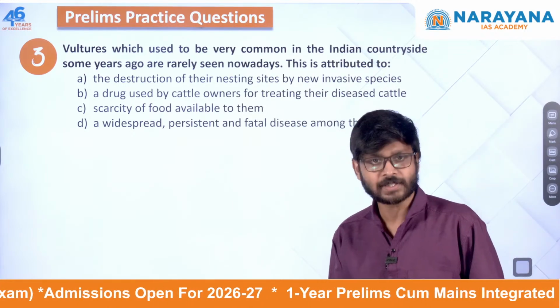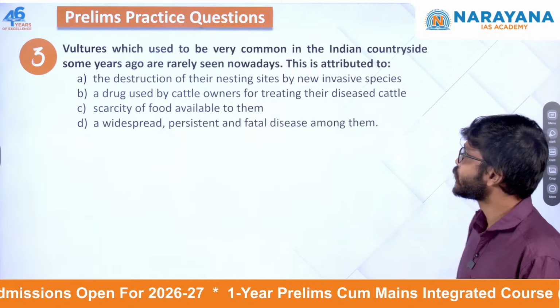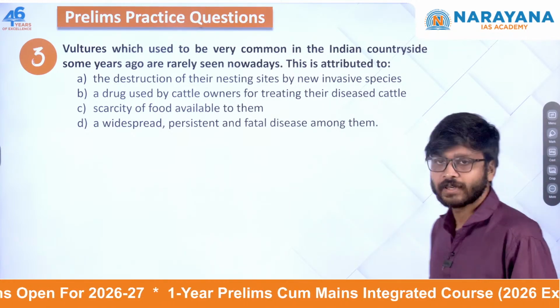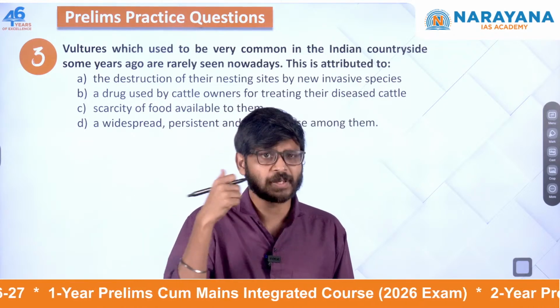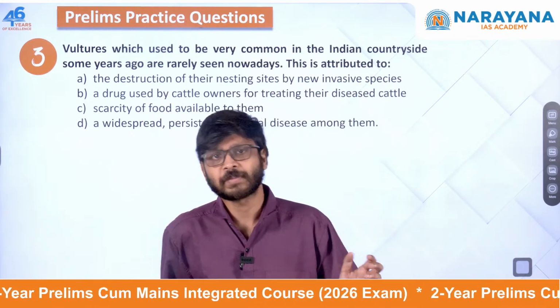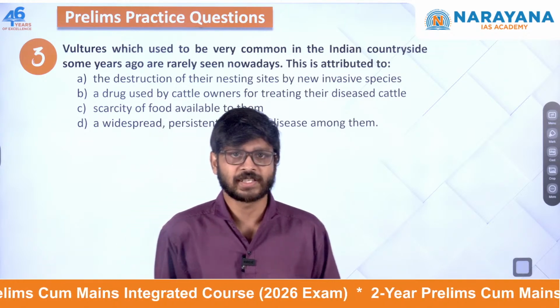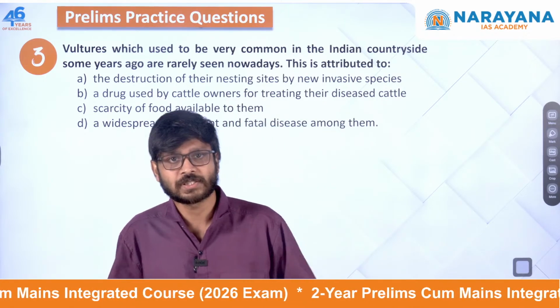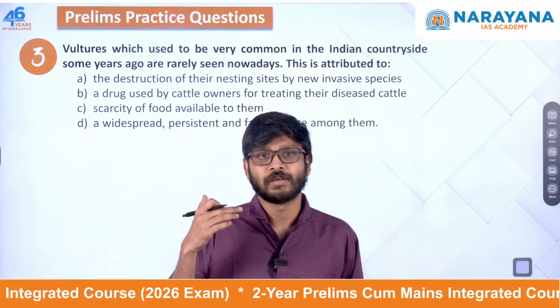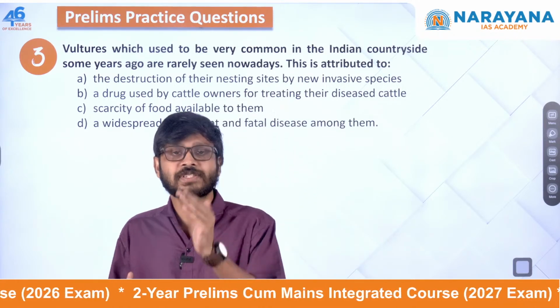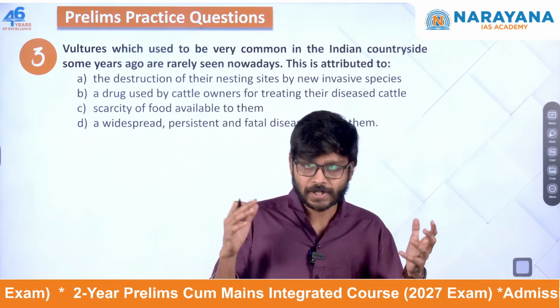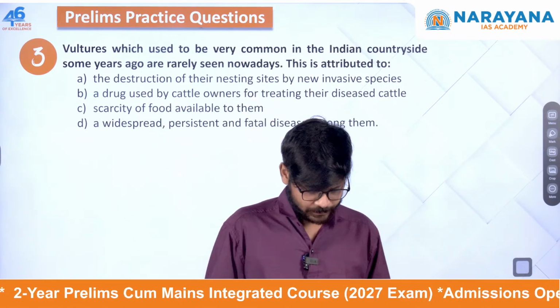The correct answer is the drug used by cattle owners for treating their diseased cattle. Primarily due to diclofenac, a veterinary drug used to treat cattle. The vulture consumes the carcass of cattle treated with diclofenac, which causes kidney failure.